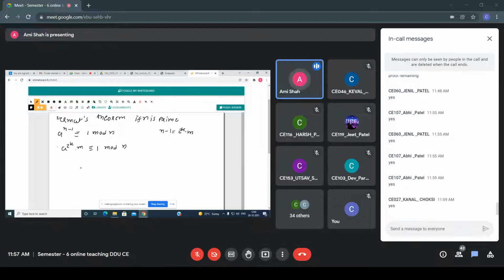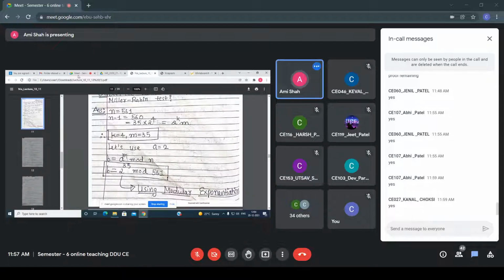right? Now all of you know the square root test. So according to the square root test, if my number n is prime, then can anyone tell me which are the square roots? I have already explained this in your class.